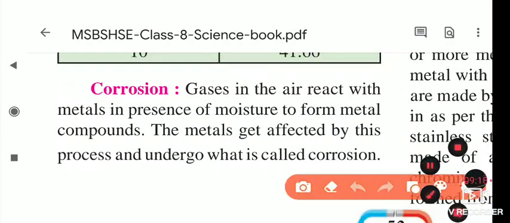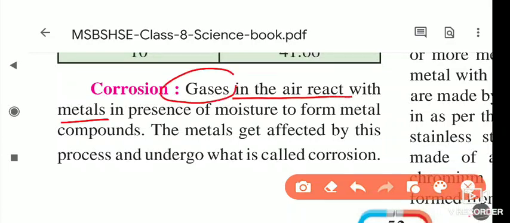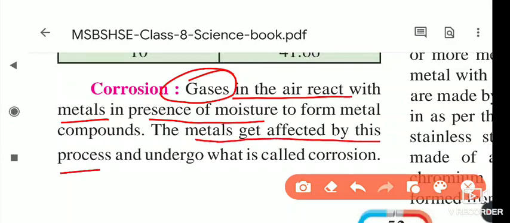Here, gases in the air react with metals in the presence of moisture. If moisture is there, meaning water content in the air or in liquid form, the metals form metal compounds. For example, iron sulfide and iron oxide, in that way they form their compounds. The metal gets affected by this process, and this is called corrosion.